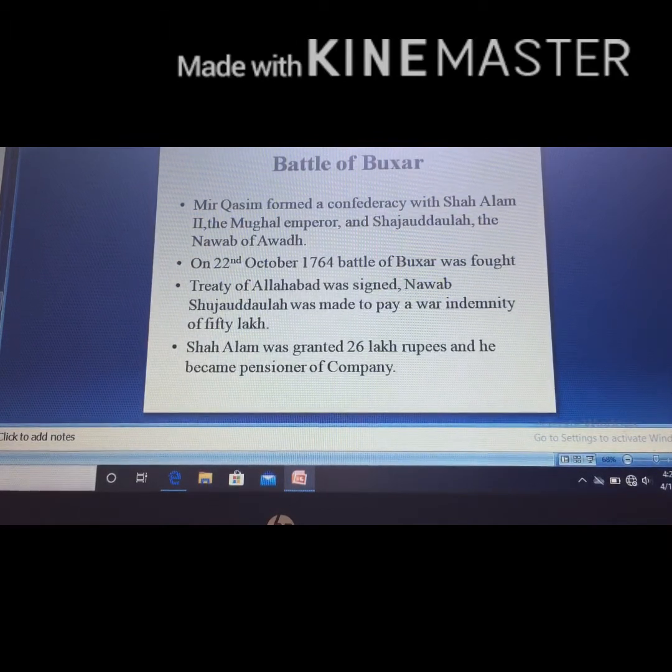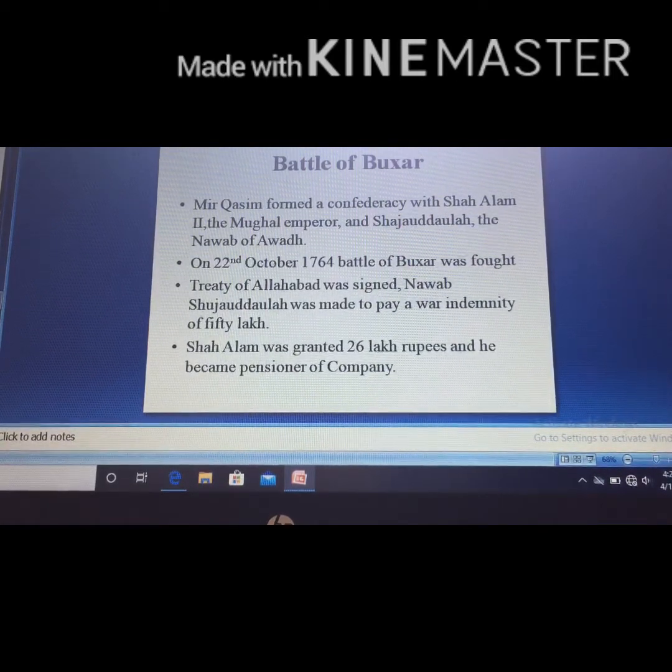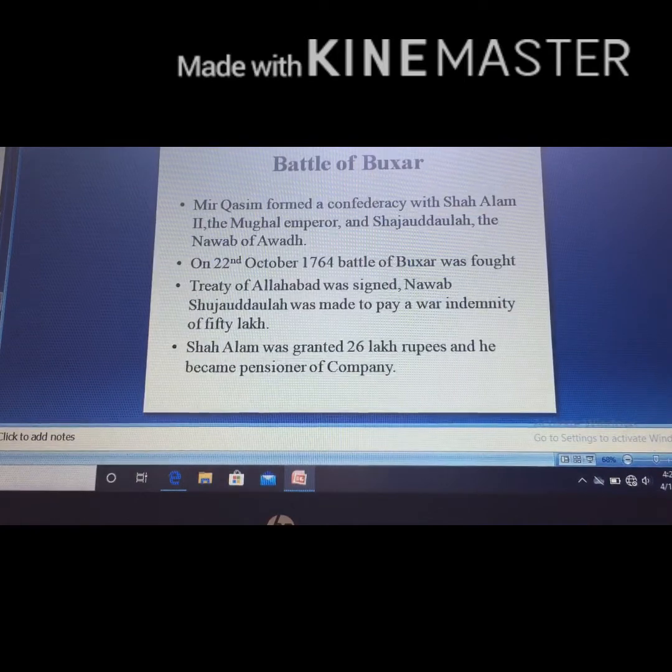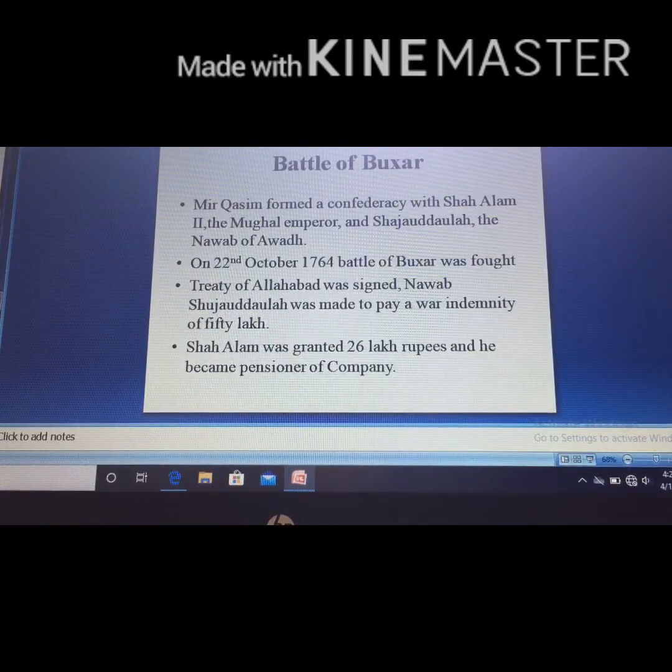Together all three fought the Battle of Buxar on 22nd October 1764, and the result was that they were defeated. The Battle of Buxar was the second major victory of the East India Company. Whatever the unfinished task of the Battle of Plassey was, it was completed by the Battle of Buxar.